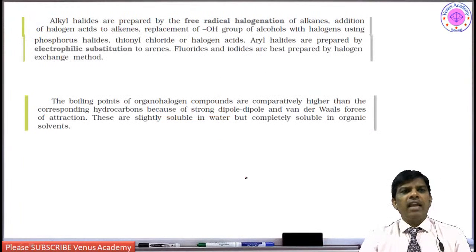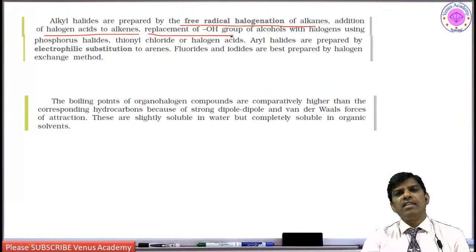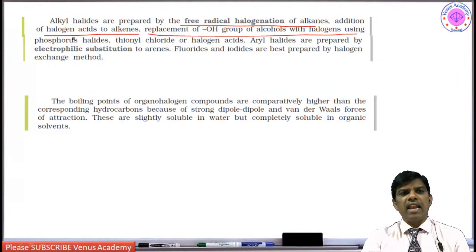Next, alkyl halides are prepared by what methods? Free radical halogenation of alkanes, addition of halogen acids to alkenes, and replacement of the hydroxyl group. What are the common reagents used for the replacement of the hydroxyl group? Thionyl chloride, phosphorus halides, and halogen acids.